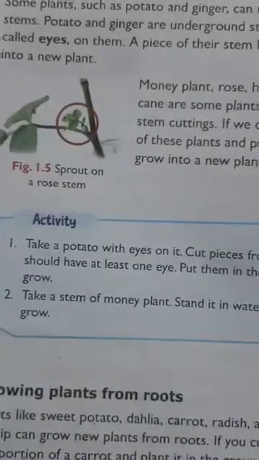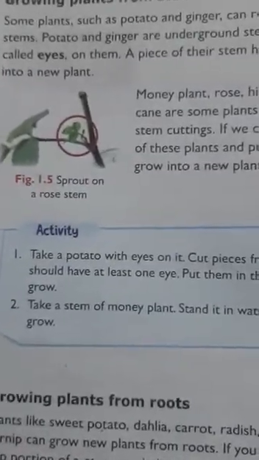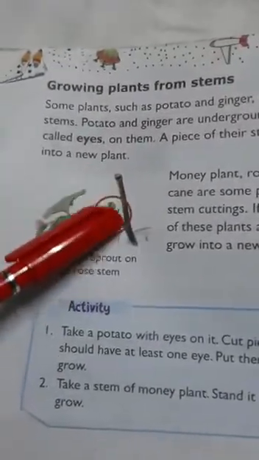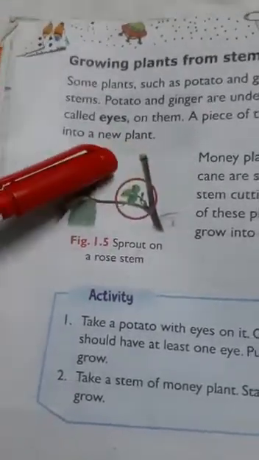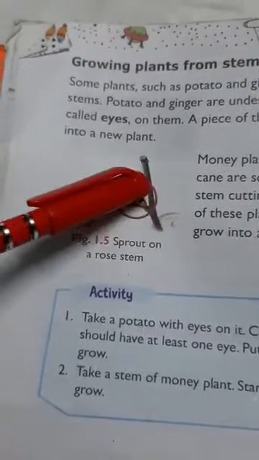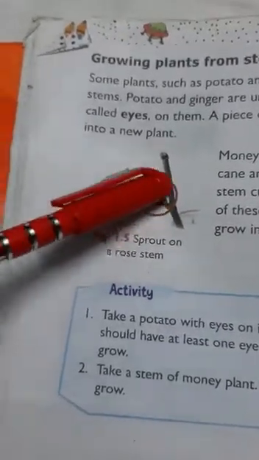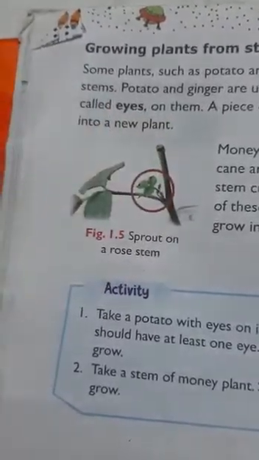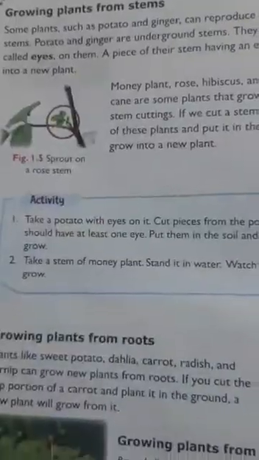As in our houses, a money plant will be there. Yes, money plant, rose, hibiscus and sugarcane are some plants that grow from stem cutting. This is nothing but a stem. If we cut the stem from any of these plants and put it in the soil, it will grow into a new plant.